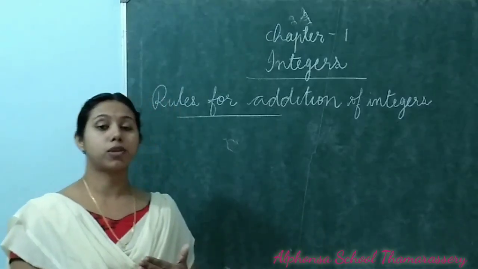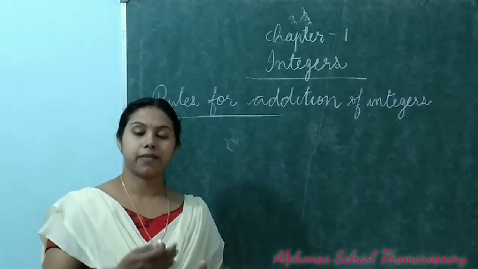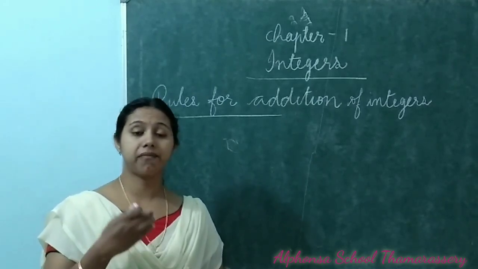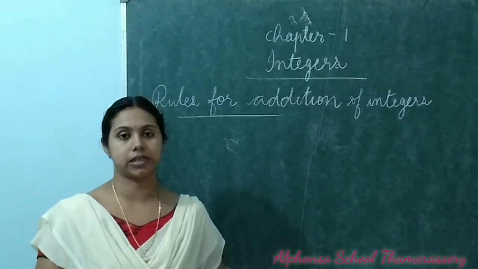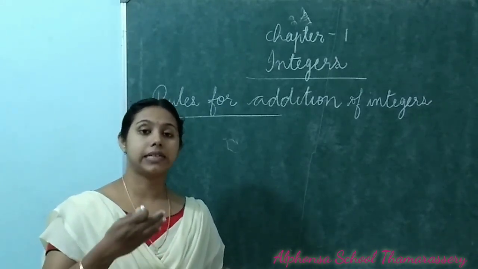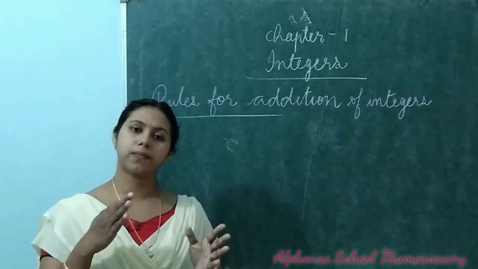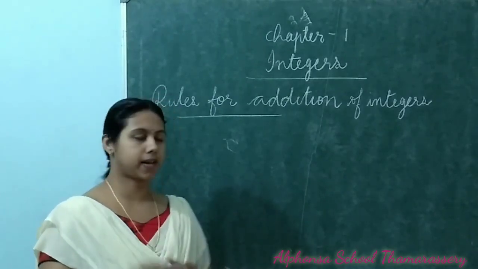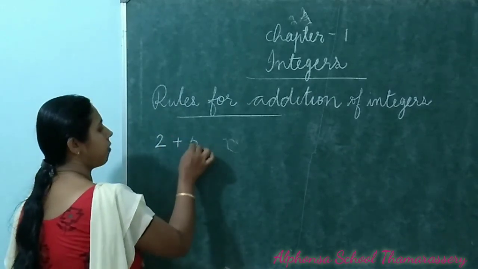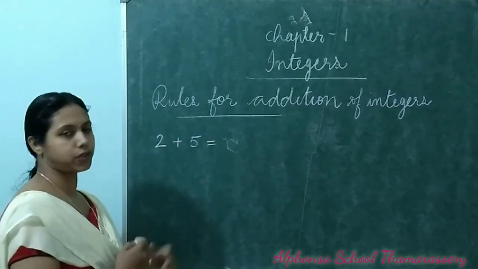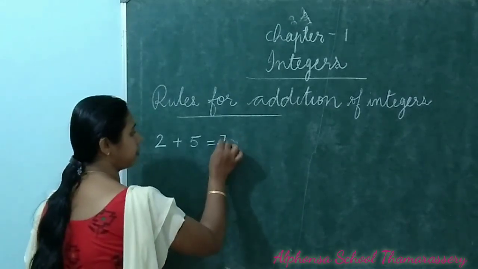Now we are discussing the rules for adding integers that we already studied in earlier classes. Anyway, let us revise that. When we are adding two positive integers or two negative integers, that is while adding integers with the same sign, simply add the numbers and put the respective sign. For example, 2 plus 5. Both are positive numbers. So very easily we can add, 2 plus 5 is equal to 7.